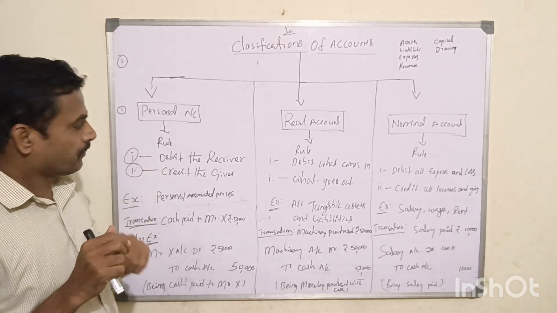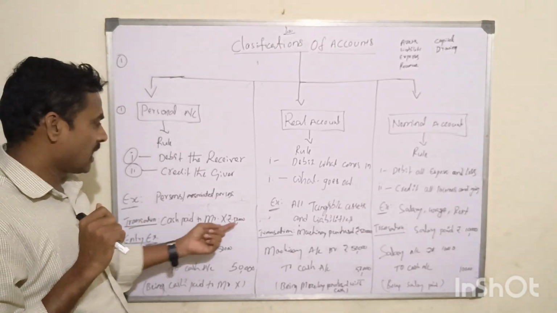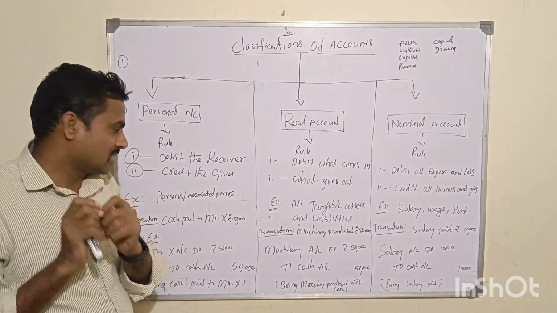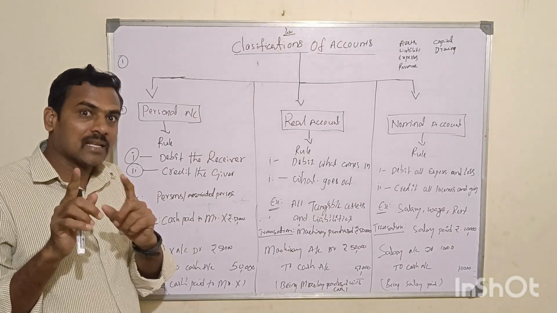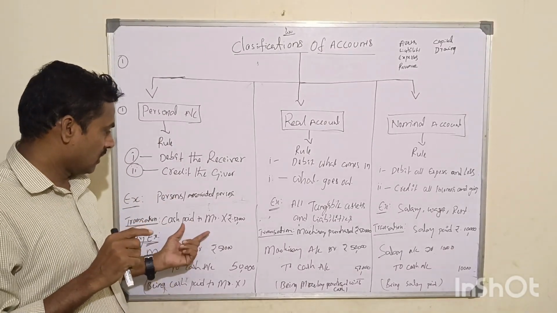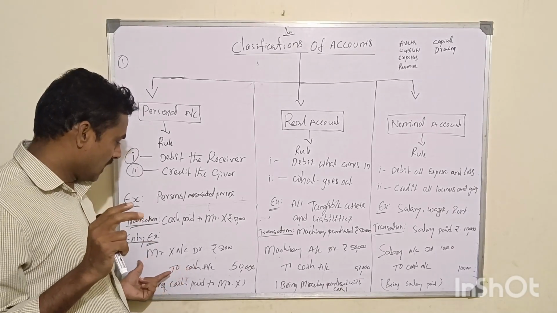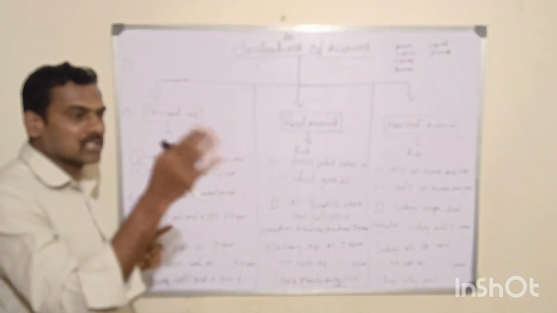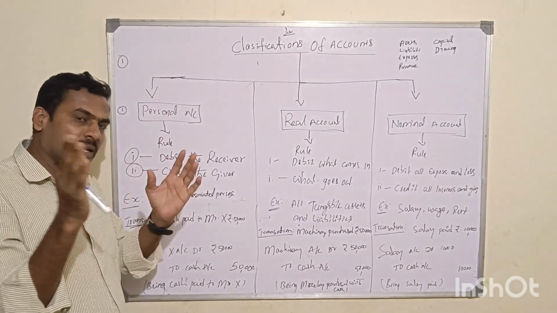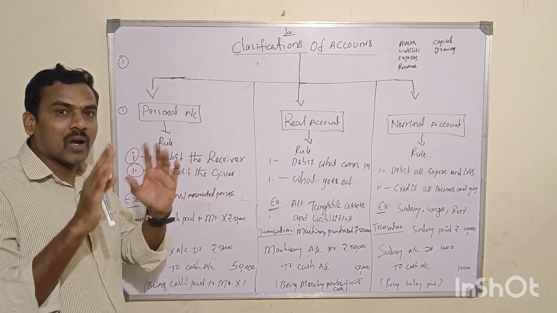For example, if I take a business transaction, cash paid to Mr. X 50,000. We need to analyze and identify what is a debit and what is a credit, and record the journal entry in the books of an entity. Then it will go to ledger, to trial balance, to P&L account, and then balance sheet. Finally the financial statements. All this is called accounting.